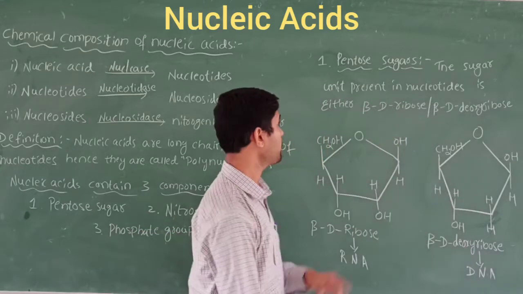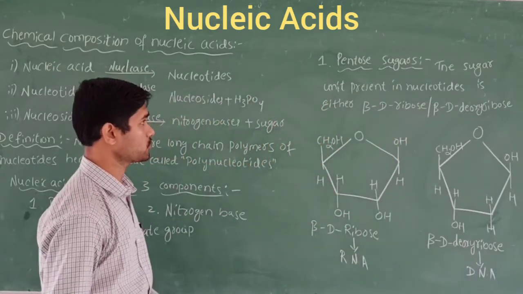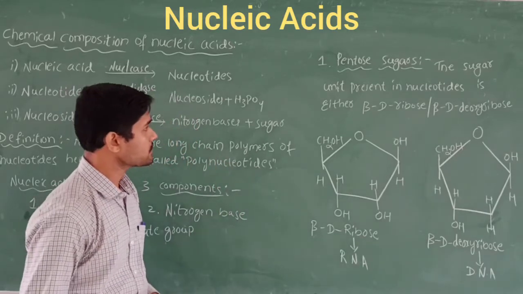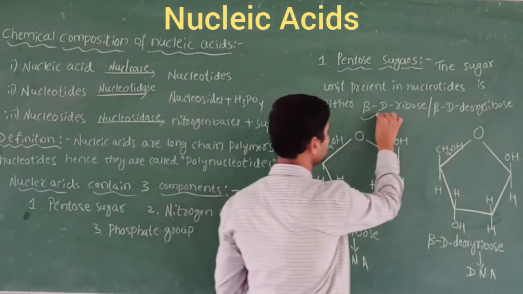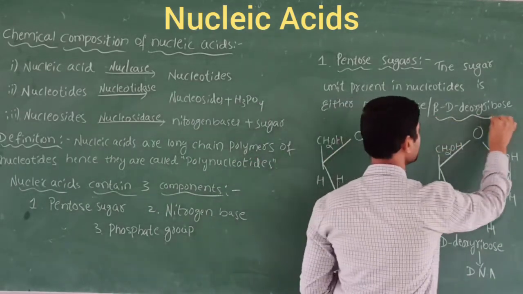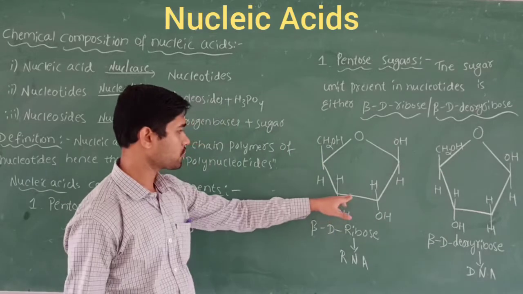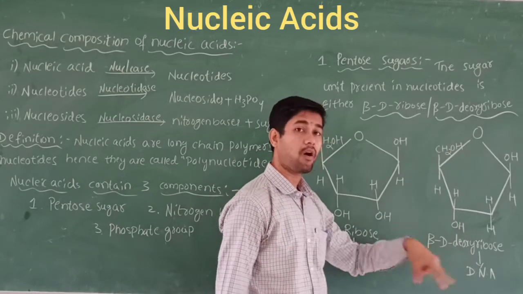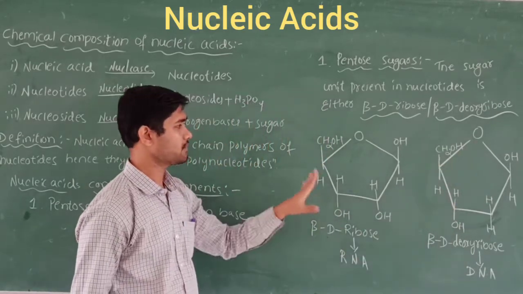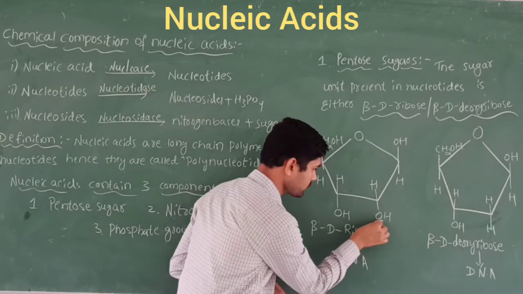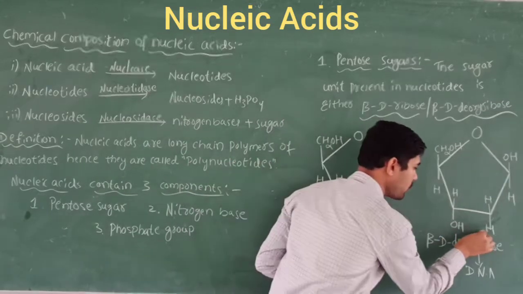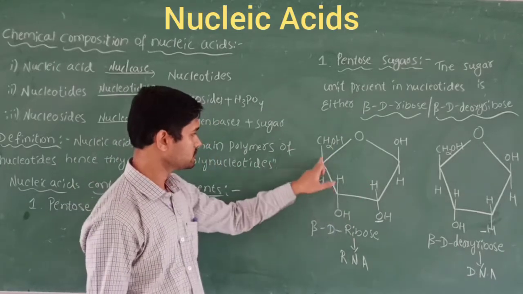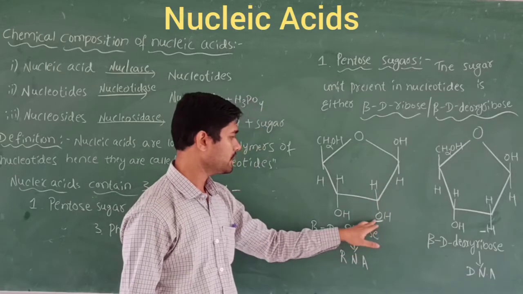The first one is called pentose sugars. What do we mean by pentose sugar? The sugar unit, that is the carbohydrate, present in the nucleotides is either in the form of beta D ribose or beta D deoxyribose. Let's see the structures. This is called beta D ribose, and this is called beta D deoxyribose. They look the same, but the only difference is that here an extra oxygen is there, and here no oxygen. The remaining everything is the same, the elements are the same.